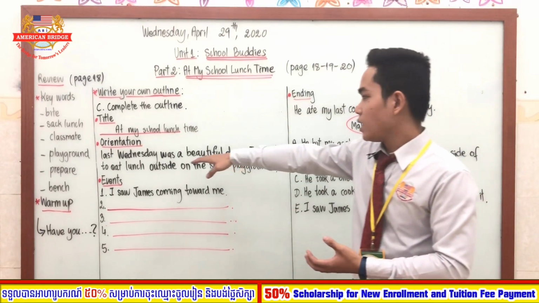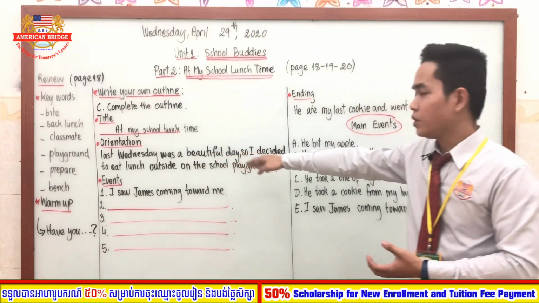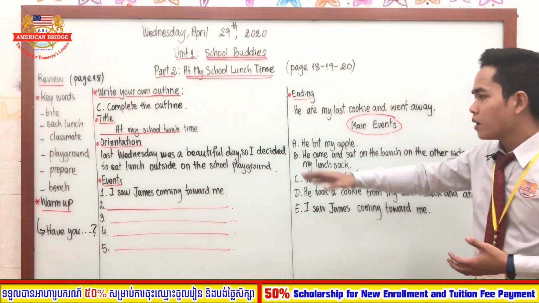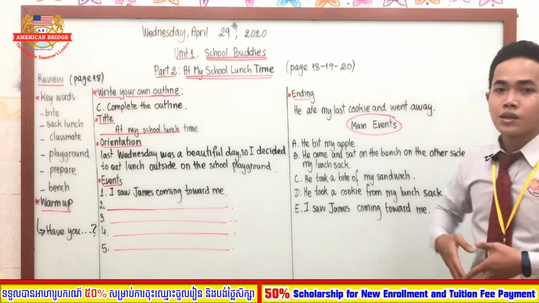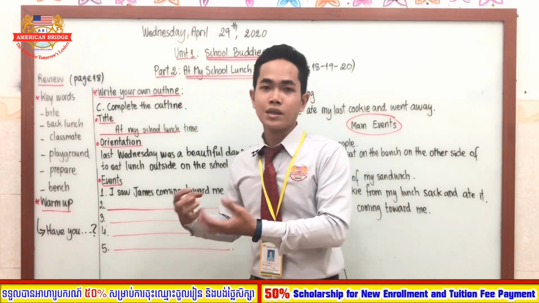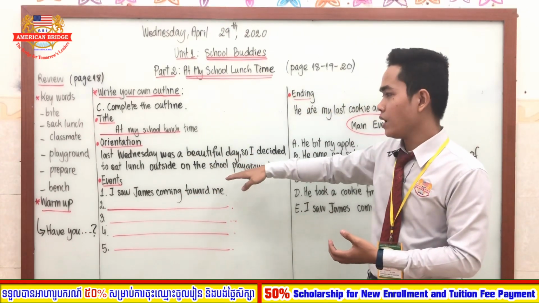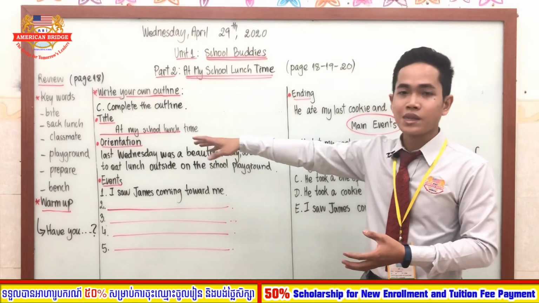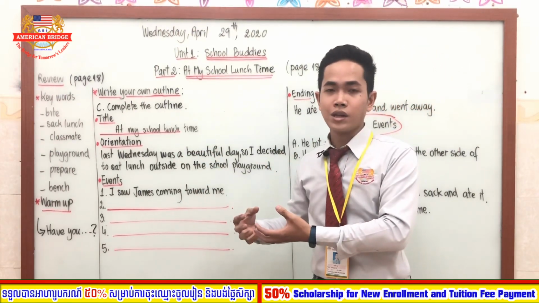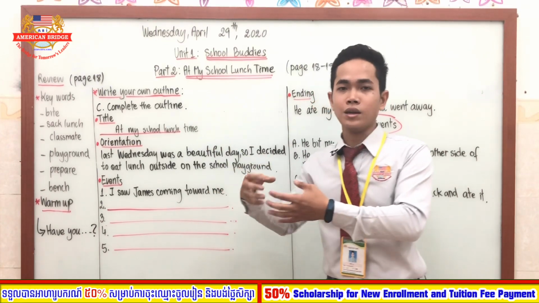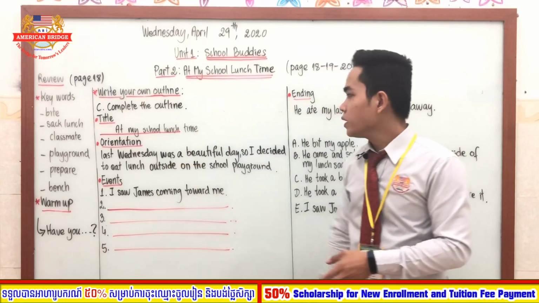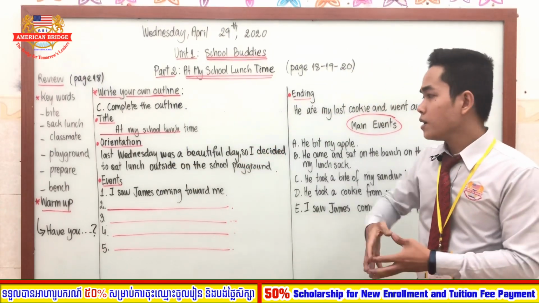So here, as you can see, last Wednesday was a beautiful day. So I decided to eat lunch outside on the school playground. See, this is how the story starts, at the playground, right? Like the girl, her name is Kathy. She just wants to have lunch at school, and then she goes to the playground and sits on the bench, right? Well, this is how the story starts.